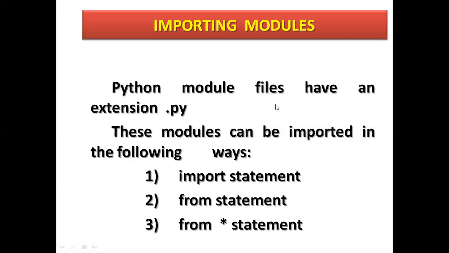These modules can be imported in the following ways. How to import? First one is the import statement. Import is a keyword, so you need to write an import statement. Then the from statement, and the from star asterisk statement. These three ways you can call all the modules which are already in the Python package.